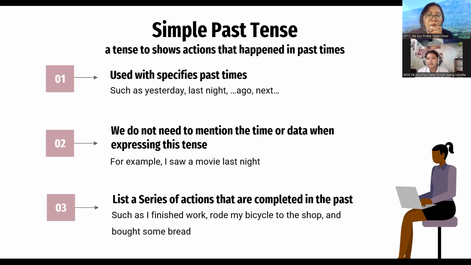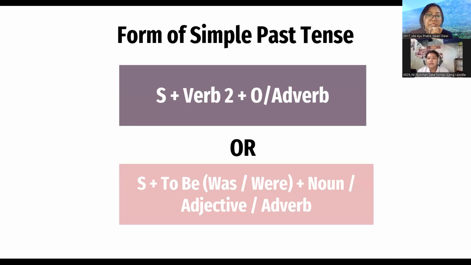Next, we move to the form of simple past tense. The first formula is simple. We only need verb two as an absolute feature of the past tense formula. So the basic formula of the verbal sentence is subject plus verb two, and after verb two can be accompanied by an object or adverb.